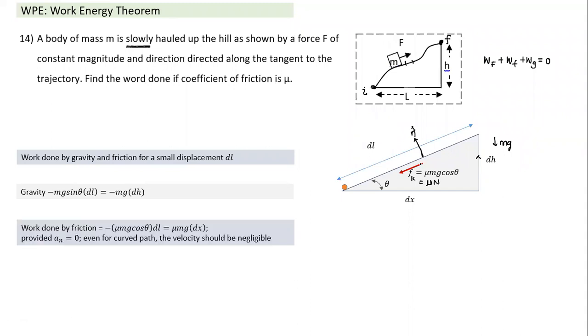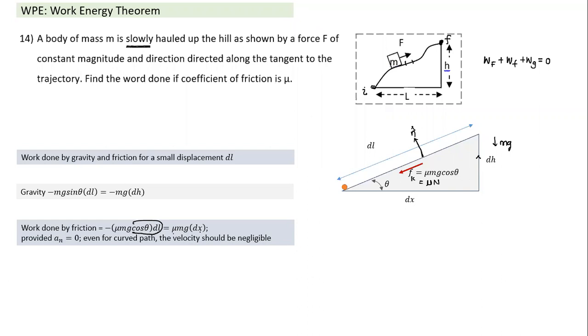What will be the work done by friction? Work done by friction will be equal to the magnitude of friction into dl. The angle between them is 180 degrees. If I look at the term dl cos theta, what is dl into cos theta? It is nothing but dx here. So this term becomes equal to mu mg into dx, provided the normal acceleration is equal to 0. That's the only assumption here. So as we move, the work done by gravity is equal to mg into the vertical displacement, negative, and the work done by friction is equal to mu mg into the horizontal component.